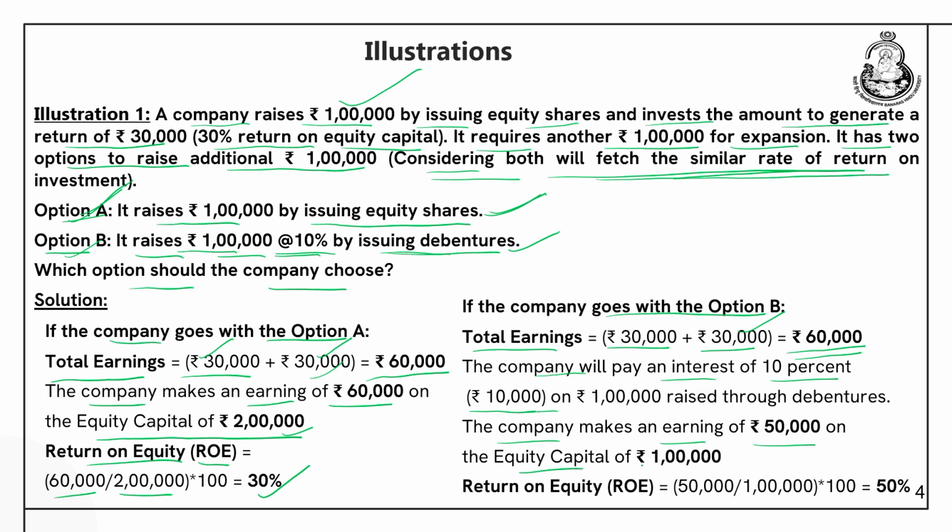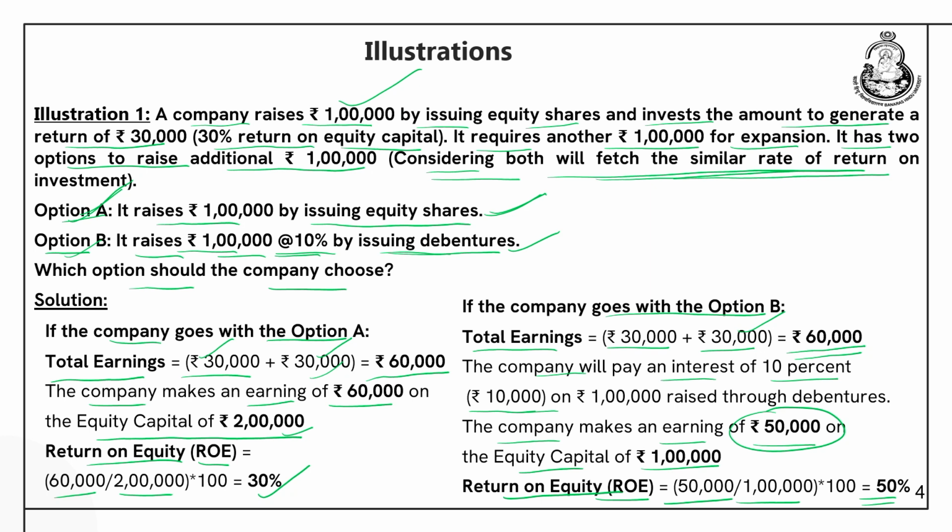And now, what is the equity capital here? It is not 2 lakhs, you have to pay attention, it is 1 lakh, because the additional 1 lakh has been raised through debentures. So, in plan B the company has an equity capital of only 1 lakh and it is generating earnings of 50,000. So, the return on equity in plan B is 50,000 out of 1 lakh, which is 50%, as compared to plan A, where the return on equity was 30%. Plan B return on equity is 50%.